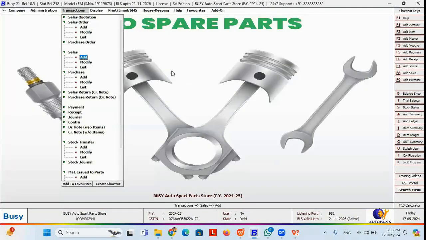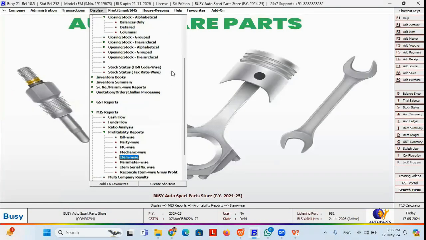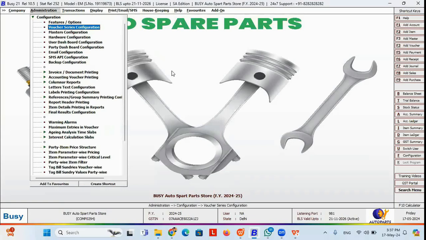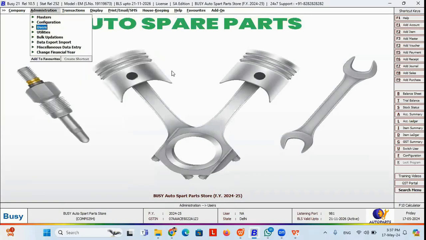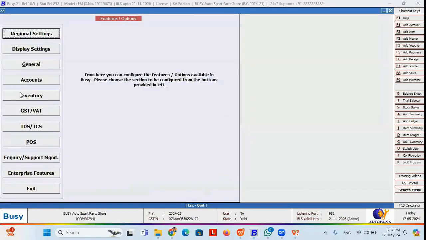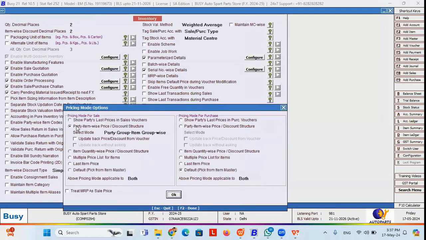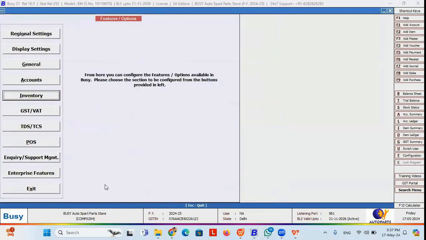Now, pricing structure. Different businesses may have different pricing structures. There may be a wholesale price, a retail price, a dealer price, an end user price, or a discount. To manage multiple pricing structures, you can go to Administration, Configuration, Features and Options. In Inventory, you can enable the feature called item pricing mode, which is the party item pricing discount structure. You enable this feature and save the configuration.